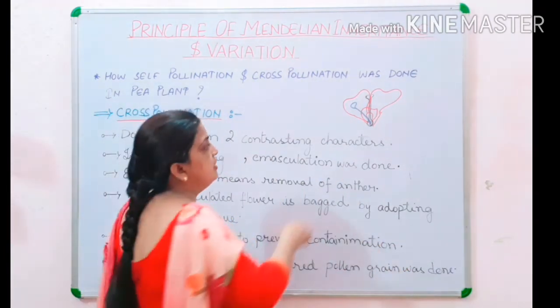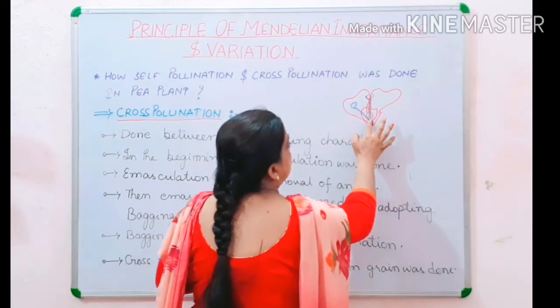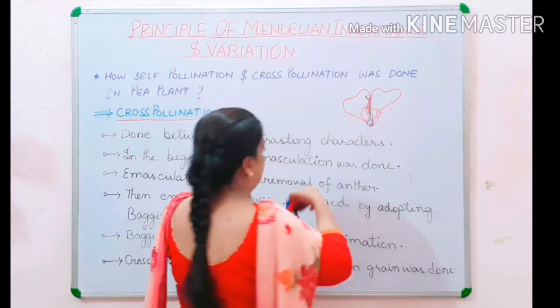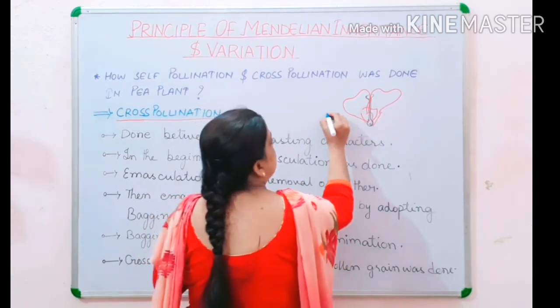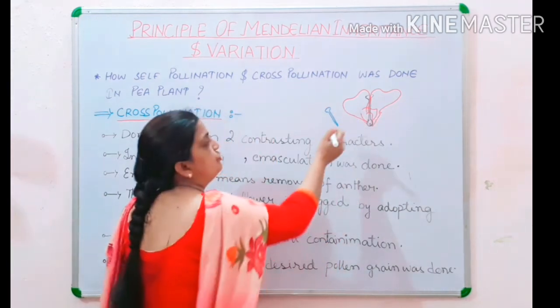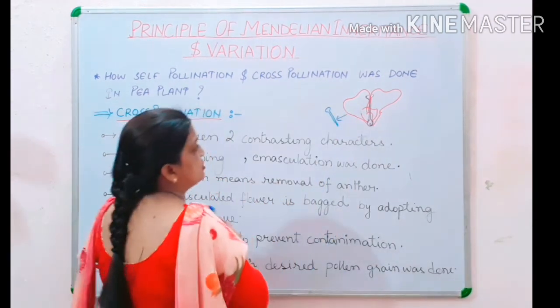With the help of scissors, this stamen is cut from here and removed from the flower. Your anther along with the filament and pollen grains is removed from the plant. This process is called emasculation.